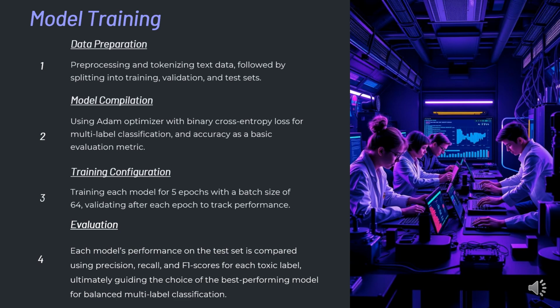Third is training configuration. Each model is trained for 5 epochs with a batch size of 64. Validation is performed after every epoch to monitor progress. Last is evaluation. Finally, we evaluate each model using metrics like precision, recall, and F1 score. This helps us choose the best performing model for balanced multi-label classification.